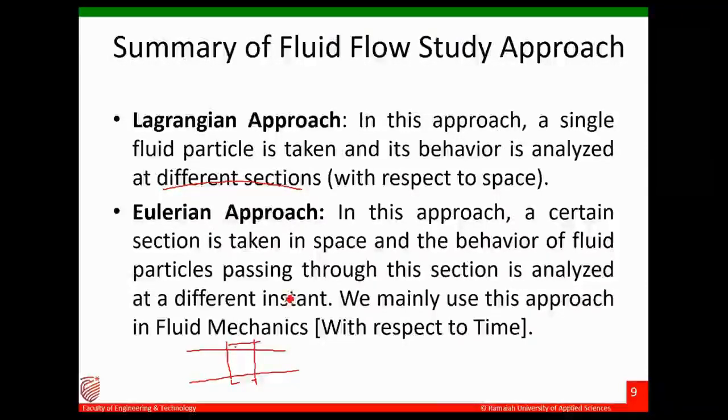A certain section is fixed in space and the behavior of the fluid particles passing through this space is monitored. This approach is what we will be following in the rest of our course.